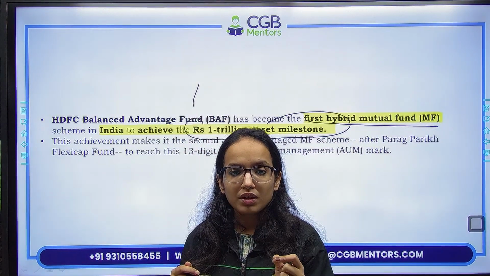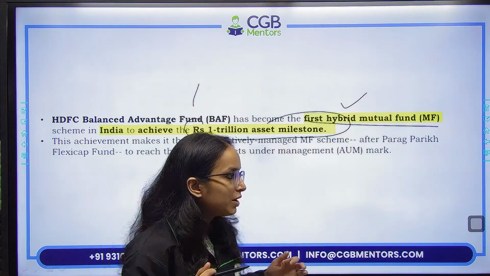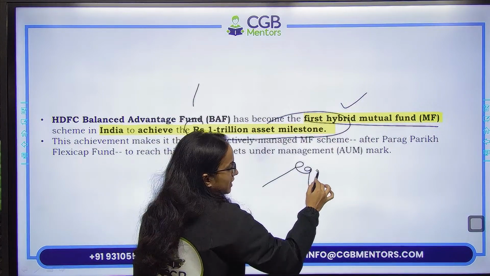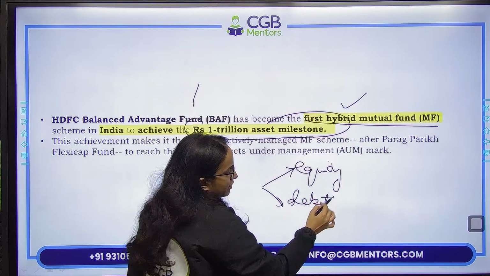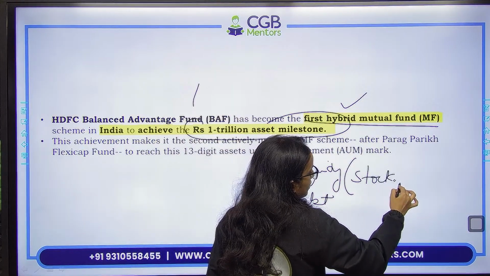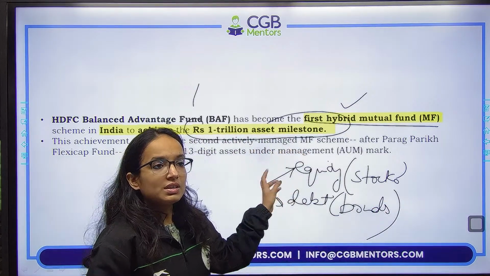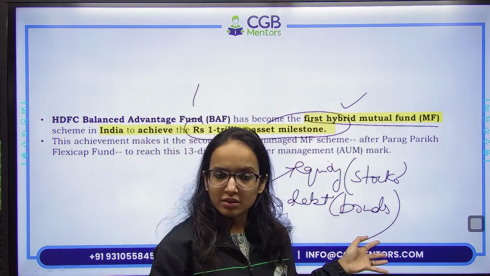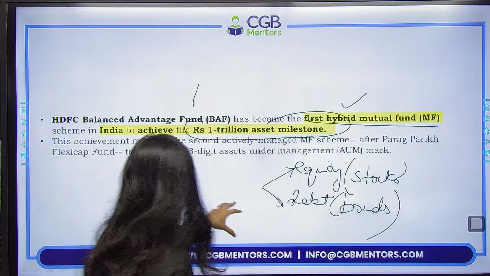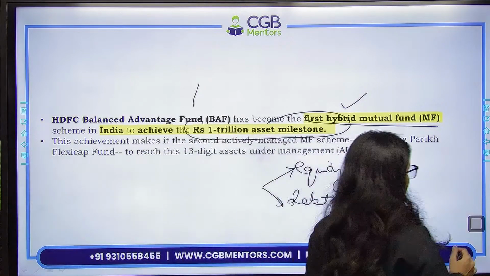Now here, remember what is a hybrid mutual fund. Hybrid mutual fund क्या है? Which invests in, say, the equity segment as well as the debt segment. Equity में आपका हो गया stocks etc. और debt में आपका हो गया like bonds. Okay, so this is the idea of a hybrid mutual fund. दोनों में इन्वेस्ट करता है, सिर्फ एक सेगमेंट में नहीं. So in such category, HDFC Balanced Advantage Fund has become first to achieve the 1 trillion rupees asset milestone. Now this is important. Remember the fact.